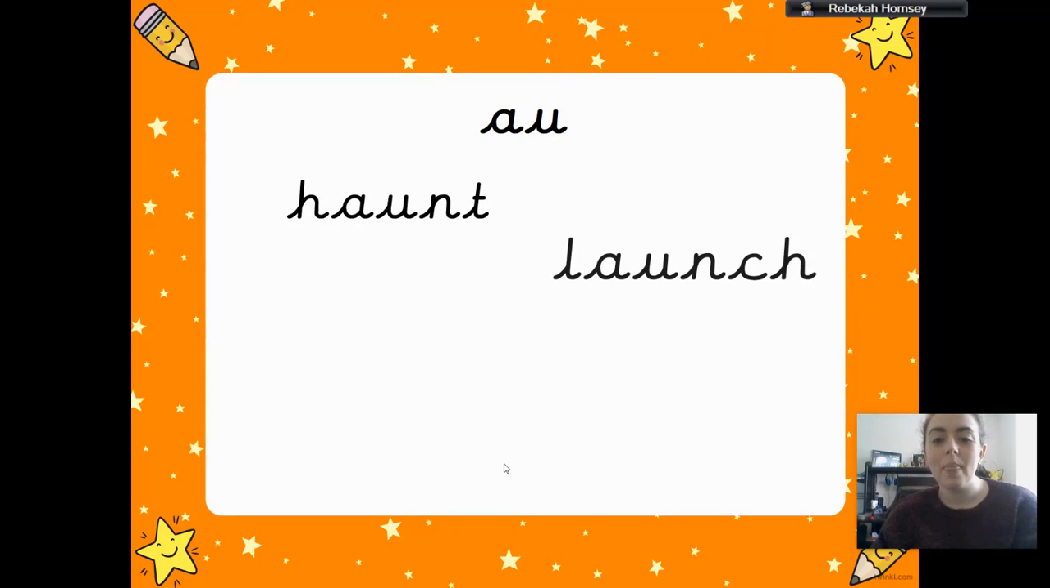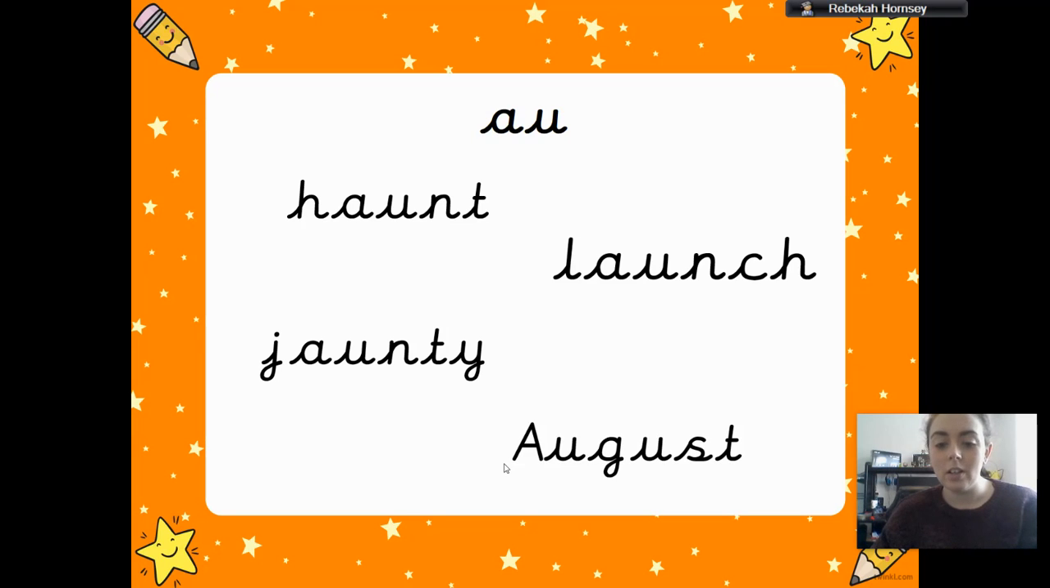This is the O sound. Now it doesn't look like the O sound because it doesn't have a O or a R in it. This is the O sound. It's less common, but it does come up in some words like haunt or haunted, like a haunted house. It's also in launch, like launch the rocket. It's in this funny word, jaunty. And it's also in August. But in August, it has a capital letter because it comes at the beginning of the word. And August is the name of a month, so it needs to have a capital letter.